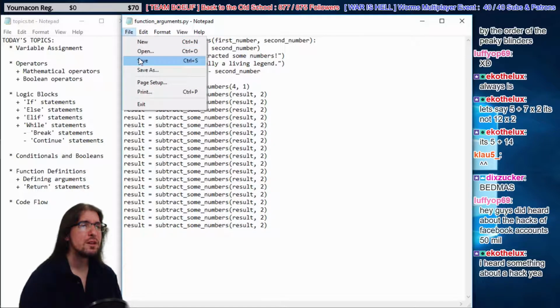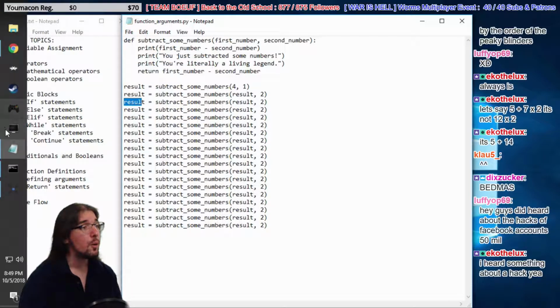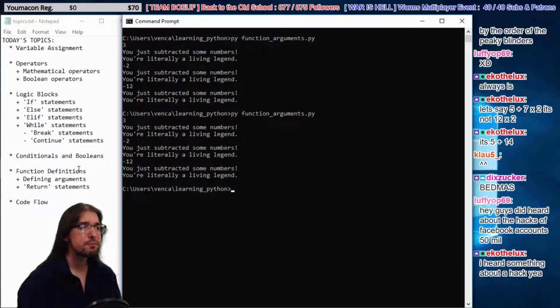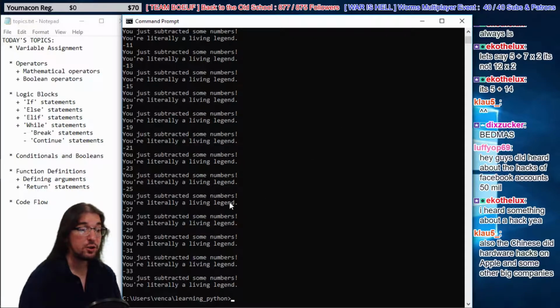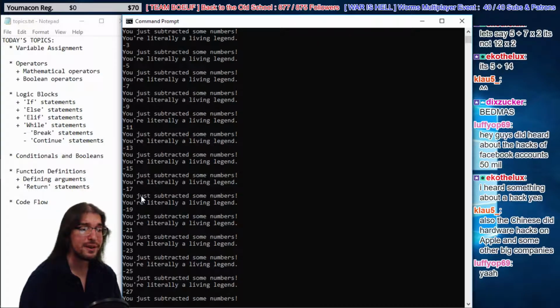Now every time we're subtracting 2, we're reassigning the name result, right? So we're going to subtract 2 forever, over and over again. Watch what happens here. Let's look at this huge amount of output we got now. We get 3 minus 1 at first, and then 1 minus 2, and then negative 1 minus 2, and then negative 3 minus 2, then negative 5 minus 2. It goes on forever, right? Or quite a few times anyway.